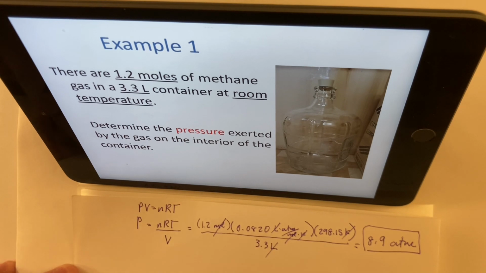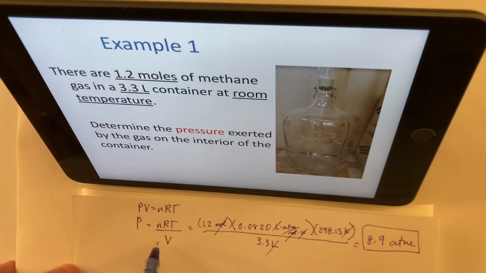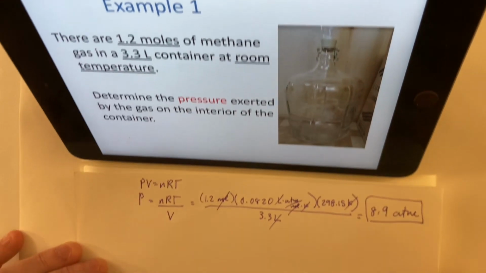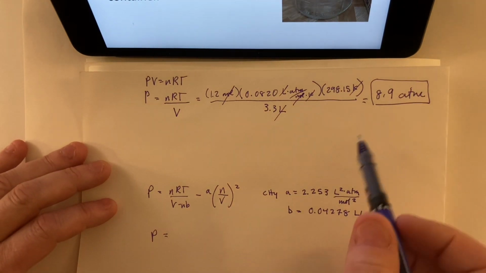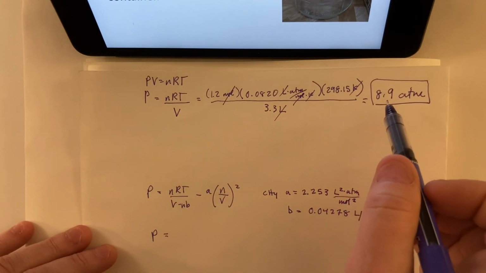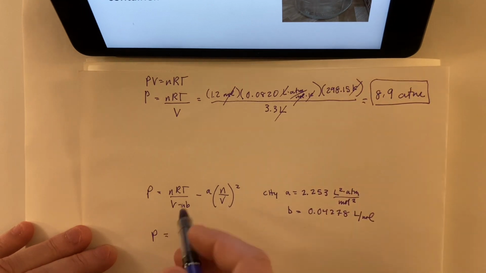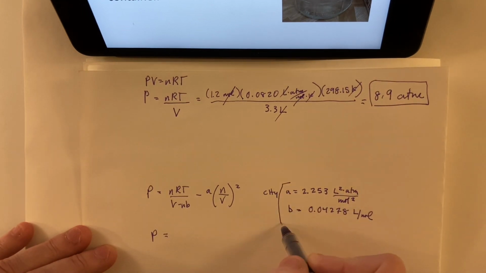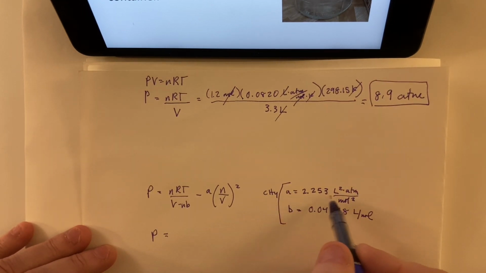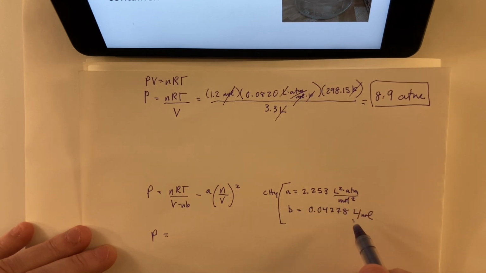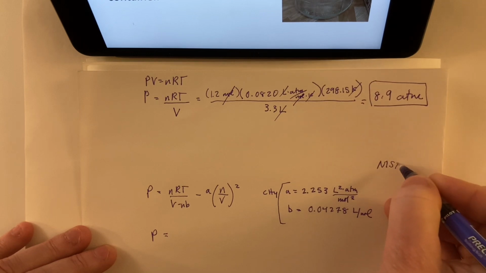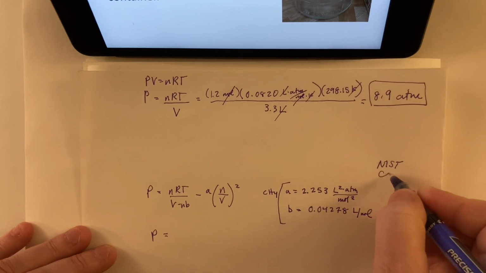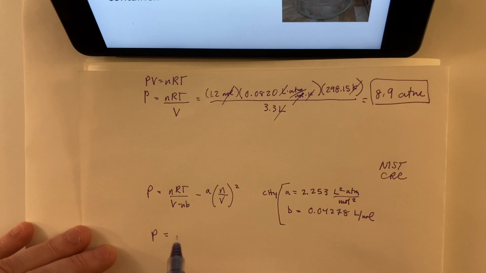So sometimes we worry about whether this ideal gas law is going to be good for that high of pressure. So maybe we'll do a quick calculation and try the van der Waals equation and just see if we get a deviation. Because that's pretty high pressure, there could be a deviation. So we have to look up the van der Waals parameters for methane in particular. They have really weird units when you look them up. You could use the NIST database, the government database. You could use the CRC Handbook of Chemistry and Physics.